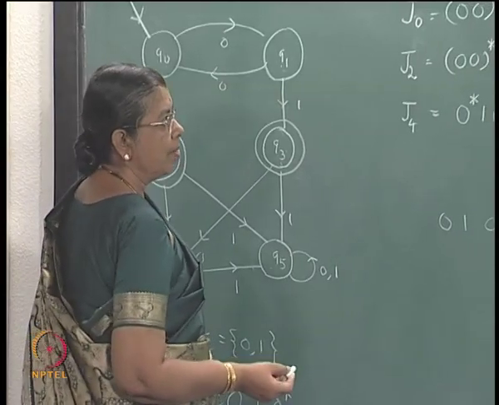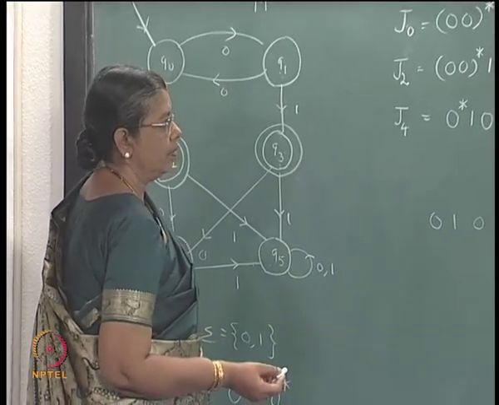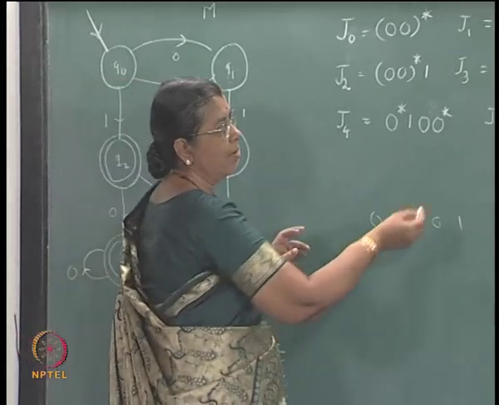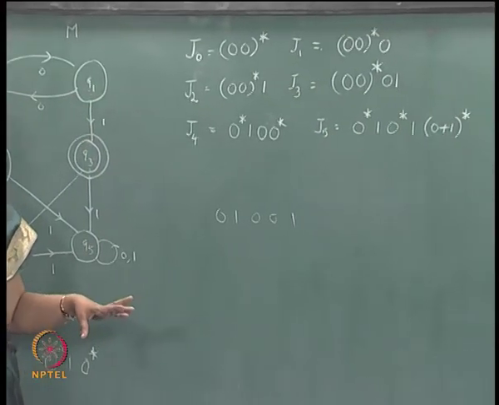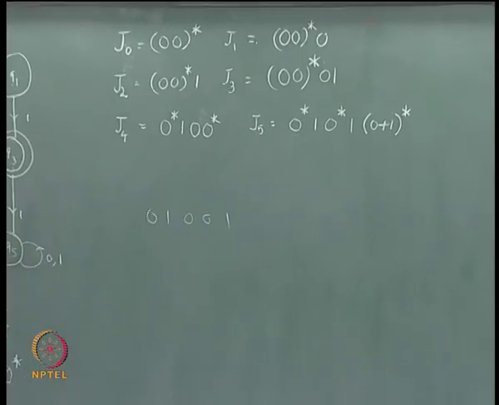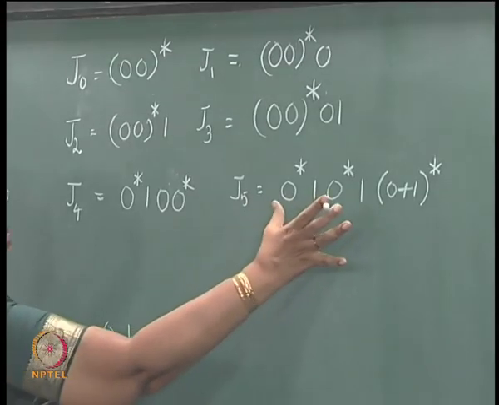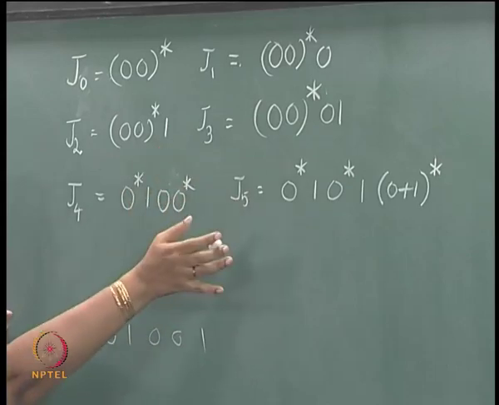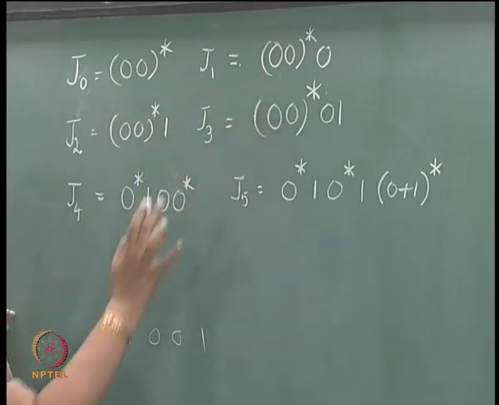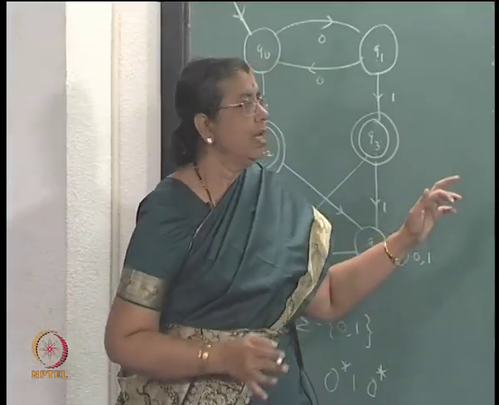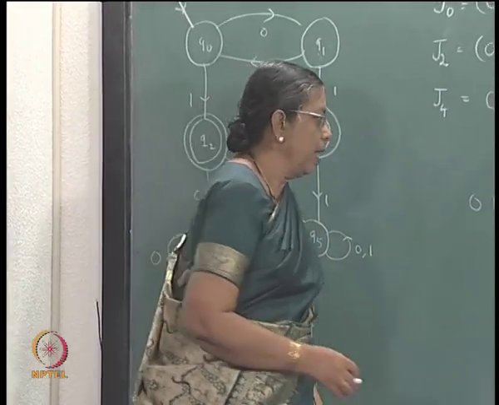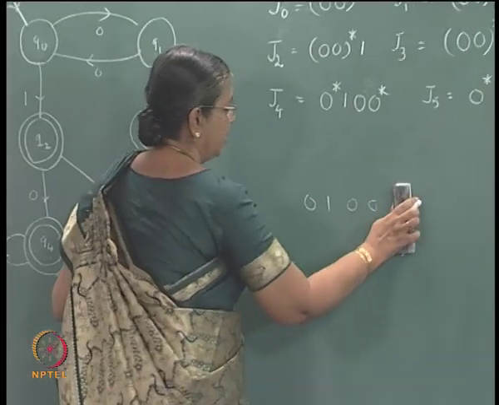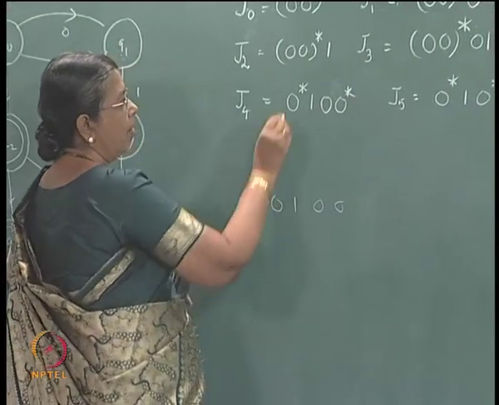To which class it will belong? 2 ones means it will belong to J5, right. If the string contains 2 ones or more, it will belong to J5. If it does not contain 1, it will belong to this. If it contains only 1 1, it will belong to one of them, right. If I take for example this, it will belong to this class.